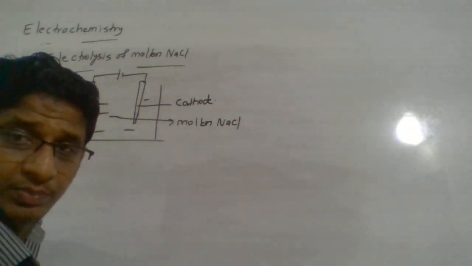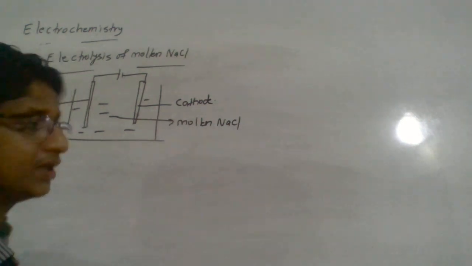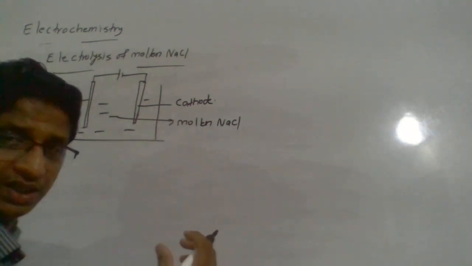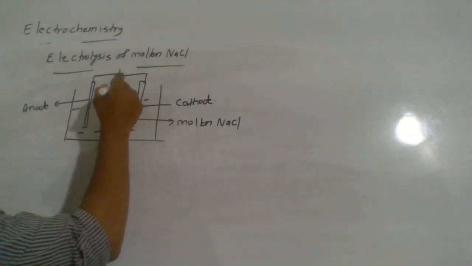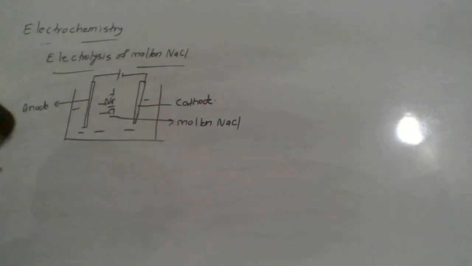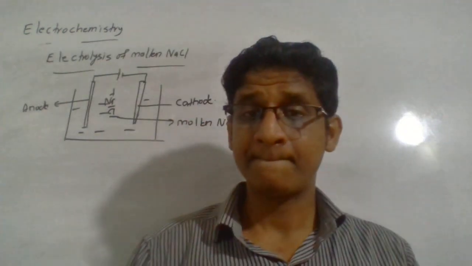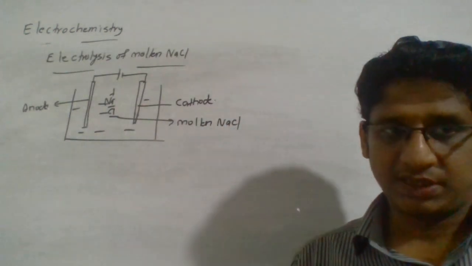There are only two possible ions, because in molten form it is all about the sodium ion and the chloride ion. So the Na+ ion is there and the chloride ion is there. These are the two types of ions present in the molten NaCl.